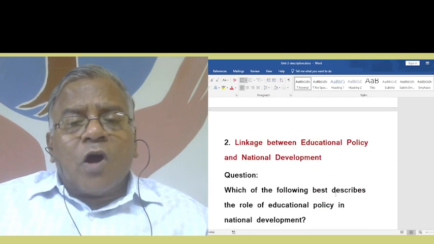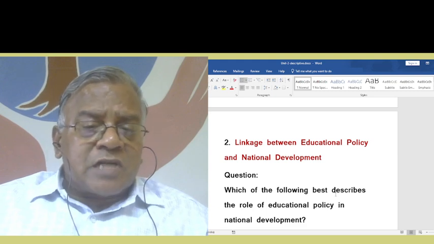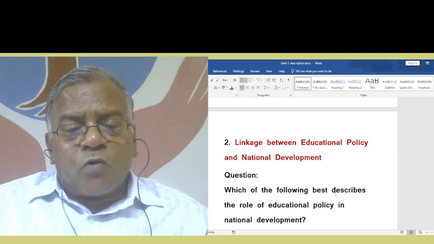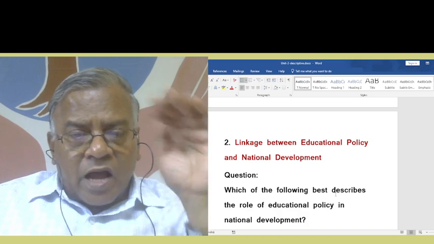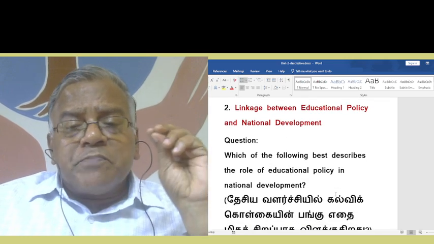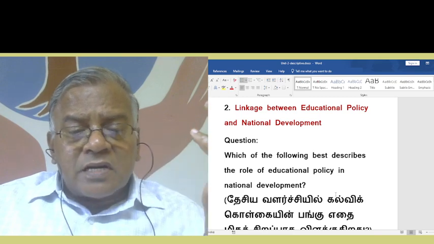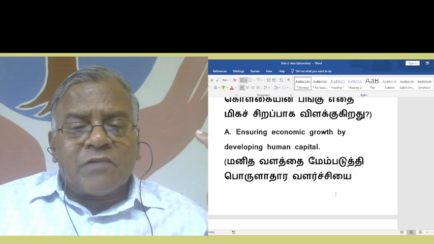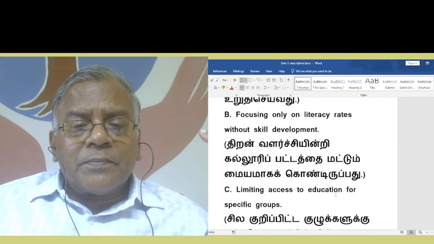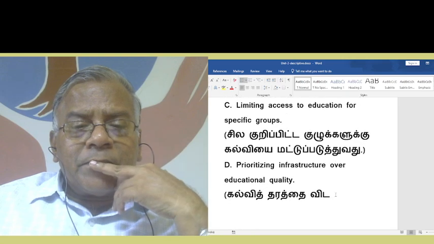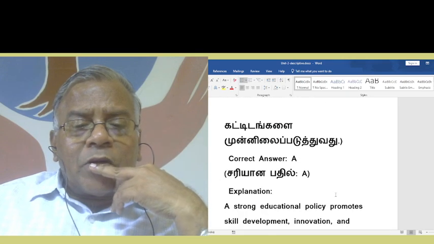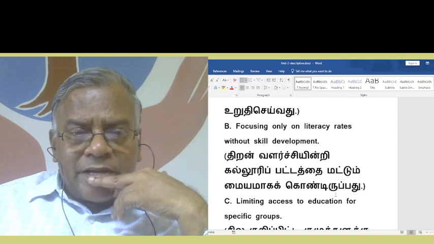Right. Now, with regard to linkage between educational policy and national development, what question you could ask at the higher level? Which of the following best describes the role of educational policy in national development? There are 4 things given. So, we have marked A. Why?